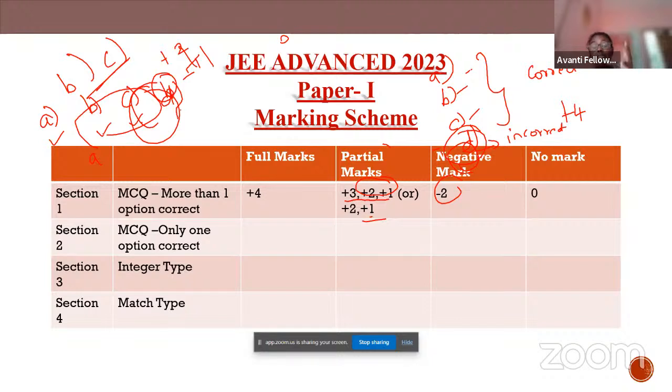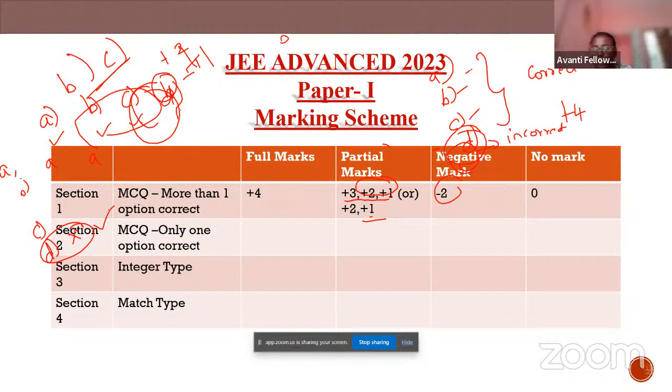What happens now if you have chosen an incorrect answer? Like in A, B, C, and D. I have chosen A and D, where D is incorrect. Now I have marked this one as an option. What happens? You'll be getting negative marking.